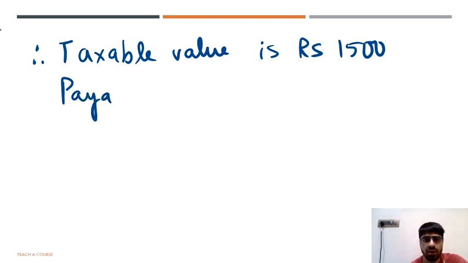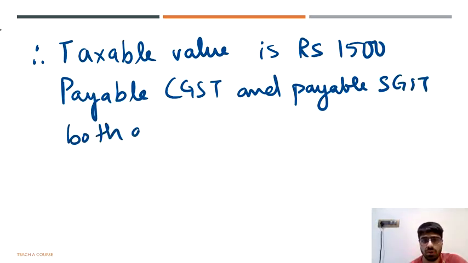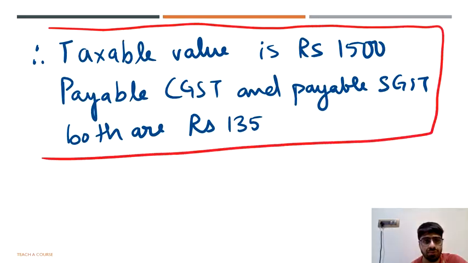I'll write it. If not, then also it is absolutely fine. Payable CGST and payable SGST, both are rupees 135. And finally, you can put this in a box to highlight your final statement, and that will mark the end of your sum number 5.